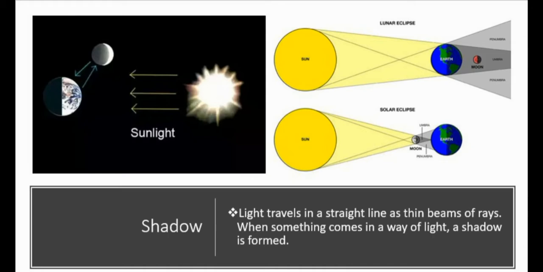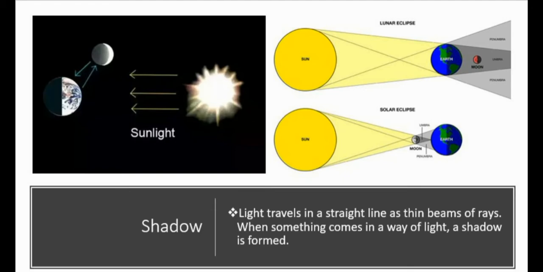As you know, the earth revolves around the sun, and as you can see in the picture, when anything comes in between, the shadow of that thing is formed, and here the solar eclipse and lunar eclipse are being formed. A solar eclipse occurs when the moon blocks the light of the sun. The shadow of the moon falls on the earth and the sun cannot be seen or is partially hidden.